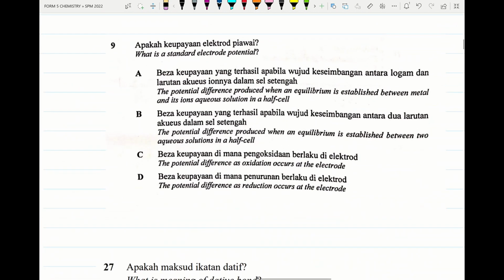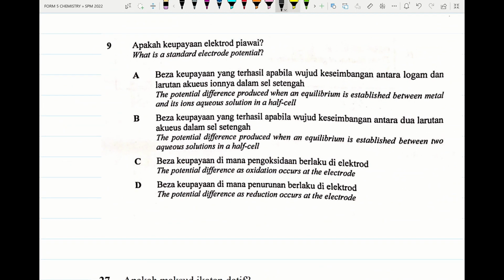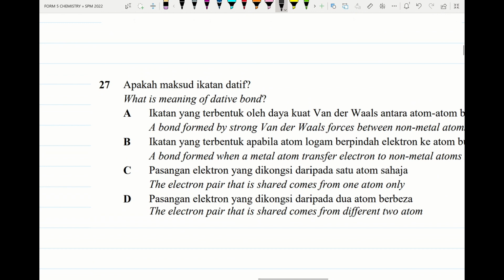Try to check this question. What is a standard electrode potential? Standard electrode potential is known as potential difference produced when an equilibrium is established between metal and its ions of aqueous solution in a half cell. So the answer will be A.